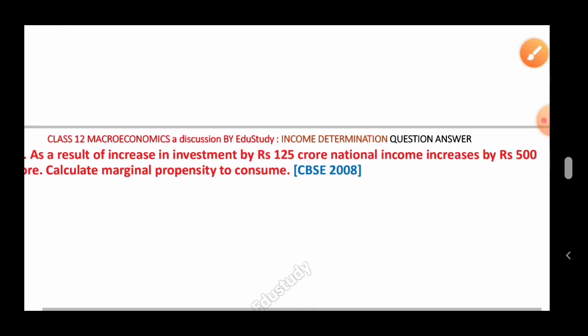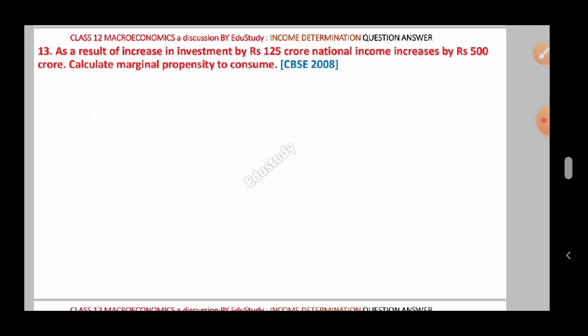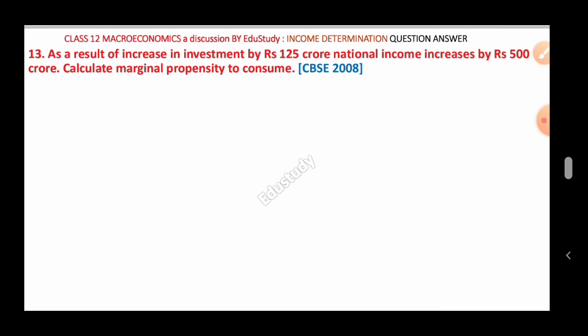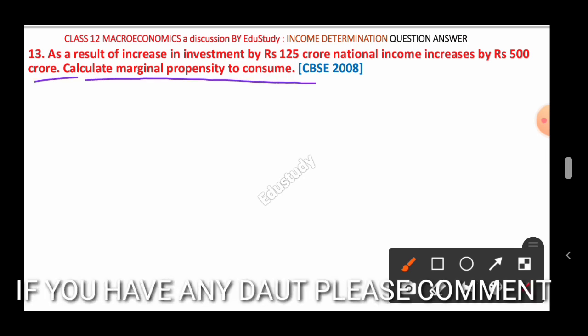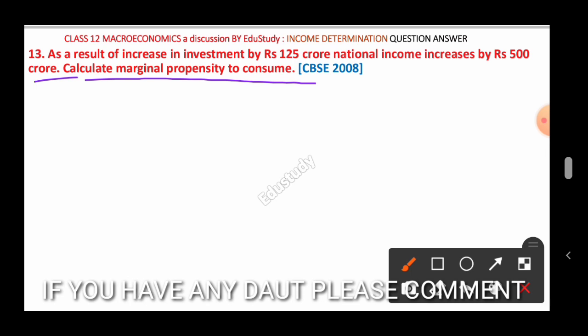Question number 13. As a result of increase in investment by rupees 125 crore, national income increased by rupees 500 crore. Calculate the marginal propensity to consume. This question was asked in CBSE exam 2008. So what is the given information?